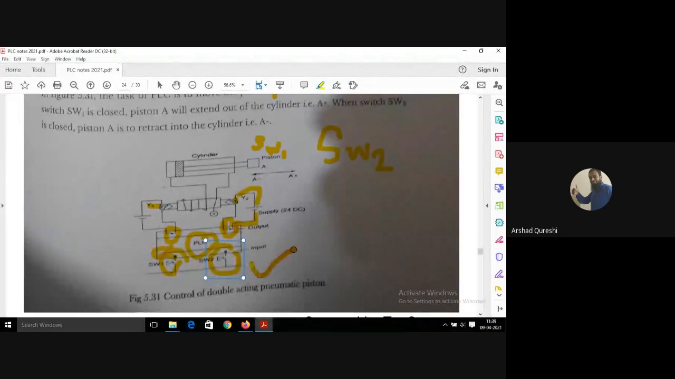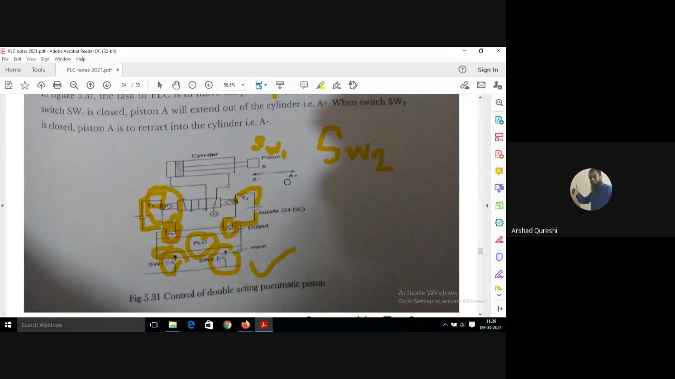SW1 and SW2 give the input, and the PLC will process it. As soon as the SW1 switch gets closed, it will do the A plus operation and give the command to Y1. The PLC will give the command to close this contact here, and the contact will get closed, and the current will be supplied from this point ahead to Y1.